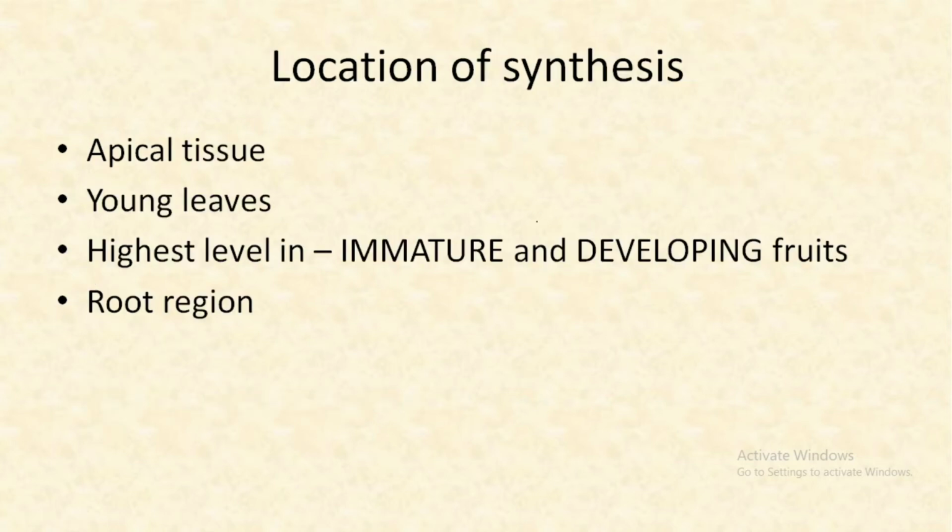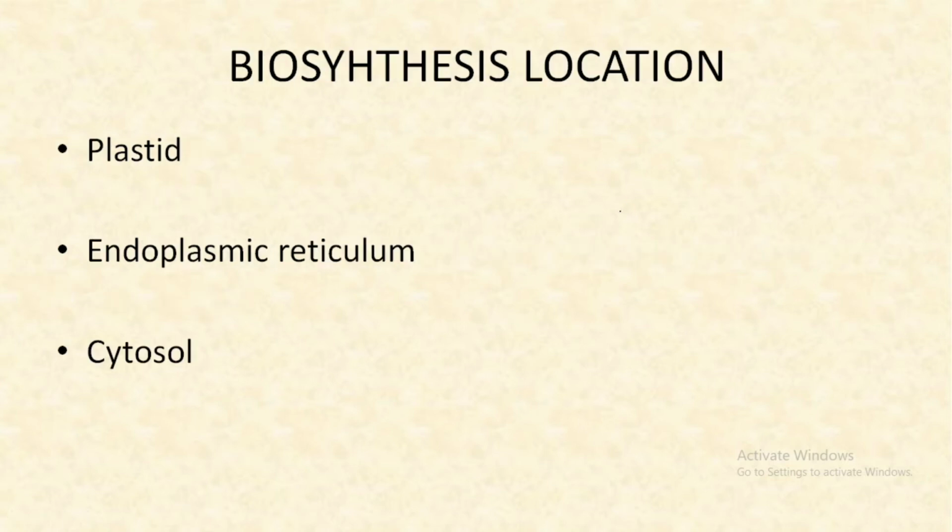So let's move forward and understand the location of synthesis. They are mainly found in the growing or developing regions, that is in the apical tissues, in the young leaves, in the root region, and the highest level of gibberellic acid or gibberellins is found in the immature and developing fruits.